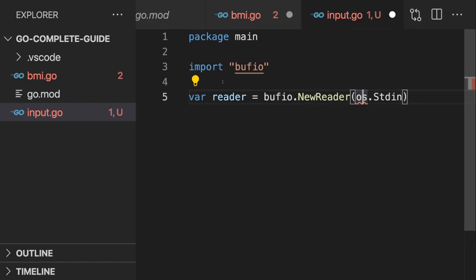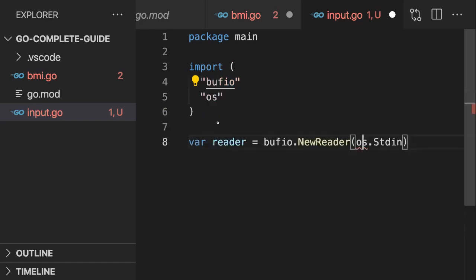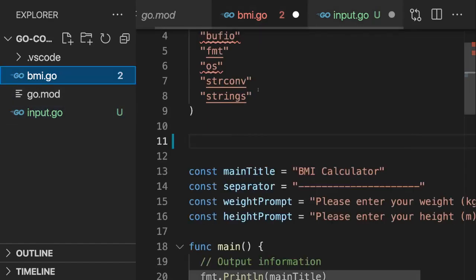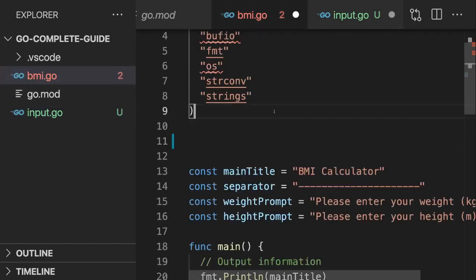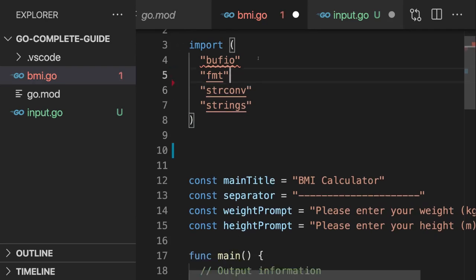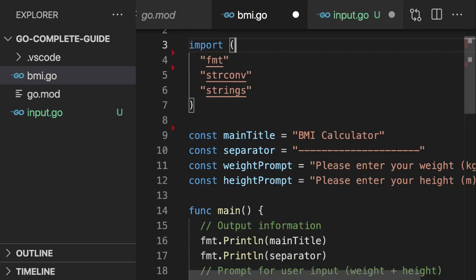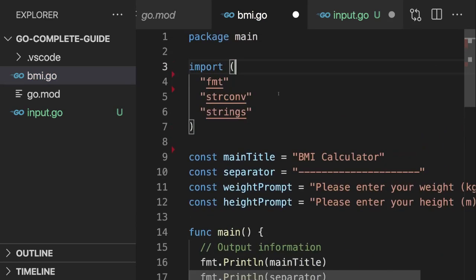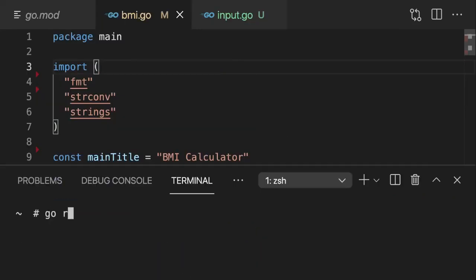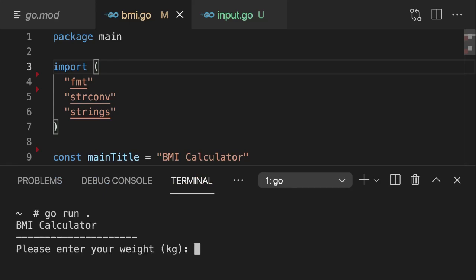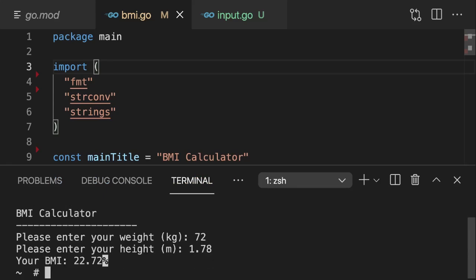We can do the same for OS. Therefore, click on it, click on the light bulb, select Add Import, and it adds this here. And in bmi.go, we should now get rid of these unused imports, and therefore here I'll simply remove these two imports. And then I'll press the auto format shortcut to, well, reformat this code. With that, if we save that all, this application should still run just fine if I run go run dot. And looks like it does.